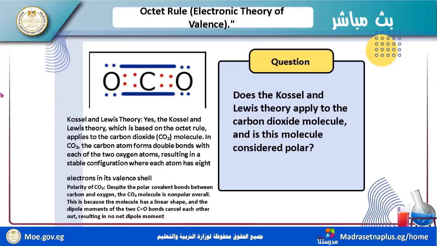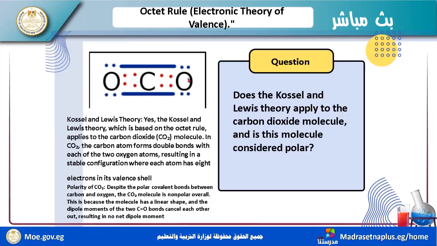We have carbon, 1, 2, 3, 4, 5, 6, 7, 8. Okay, this is oxygen, and hydrogen 1, 2, 3, 4, 8. And oxygen here. So the Kossel and Lewis theory is obeyed by this compound.